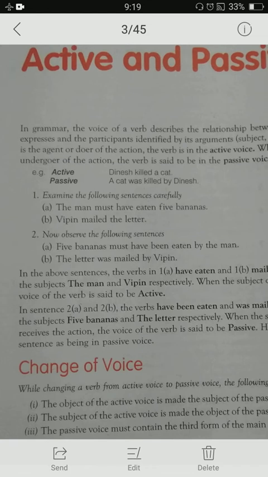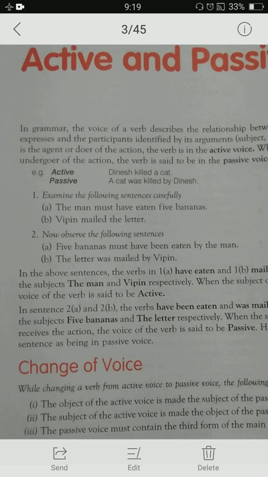Now, in the passive voice, you see, 5 bananas must have been eaten. Here the subject of the sentence is 5 bananas. In the second sentence, the letter was mailed, the letter is the subject. But 5 bananas is not doing any action, the letter is not doing any action, but it is receiving the action. The action of being eaten is received by the bananas.